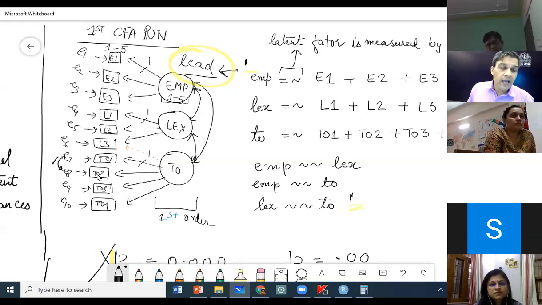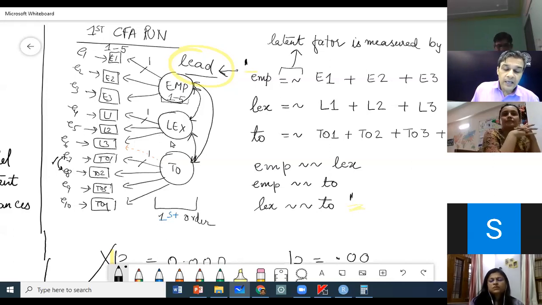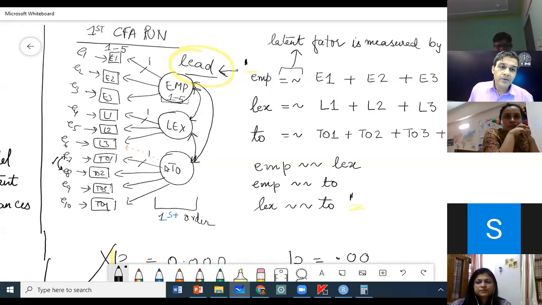But if I have item of TO and I have item of EMP, and you ask me to correlate these two items, that is something I am not willing to accept. Similarly, if you are saying that my concept LEX3 is a measure of LEX, and you are also saying draw a path from LEX to TO, well, that is again something I am not willing to accept.